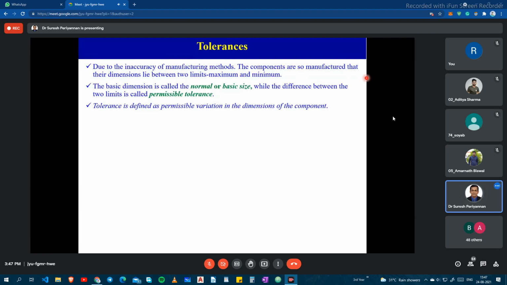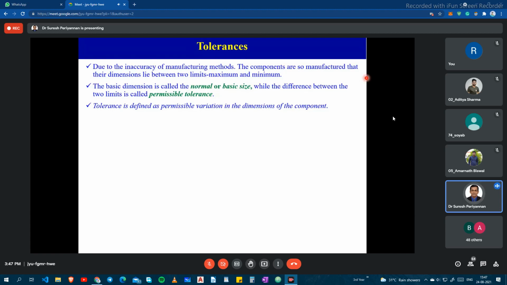If you, as an engineer, define the shaft diameter as 20 mm, then when the operator reduces the diameter of the shaft with the machining process, we cannot expect exactly the same size, because it depends on the operator and machine working conditions. It may change your dimension. Then you have to specify the tolerance. The tolerance may be on the positive side or the negative side.